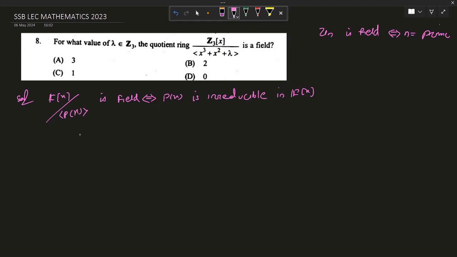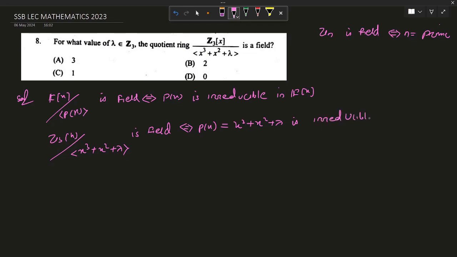So now we can say Z3[x] quotient the ideal generated by the polynomial x^3 + x^2 + lambda is a field if and only if the polynomial p(x), that is x^3 + x^2 + lambda, is irreducible over Z3. So now how can we check whether a polynomial is irreducible over a field or not?